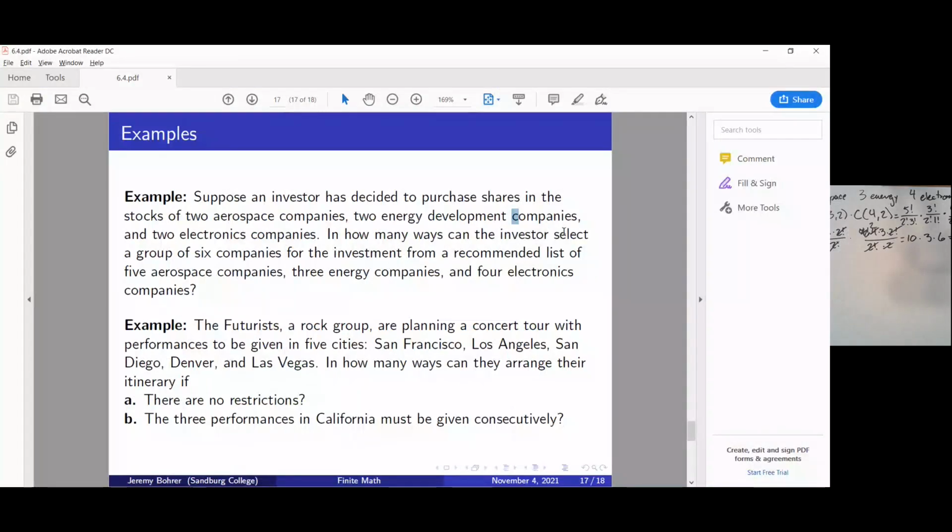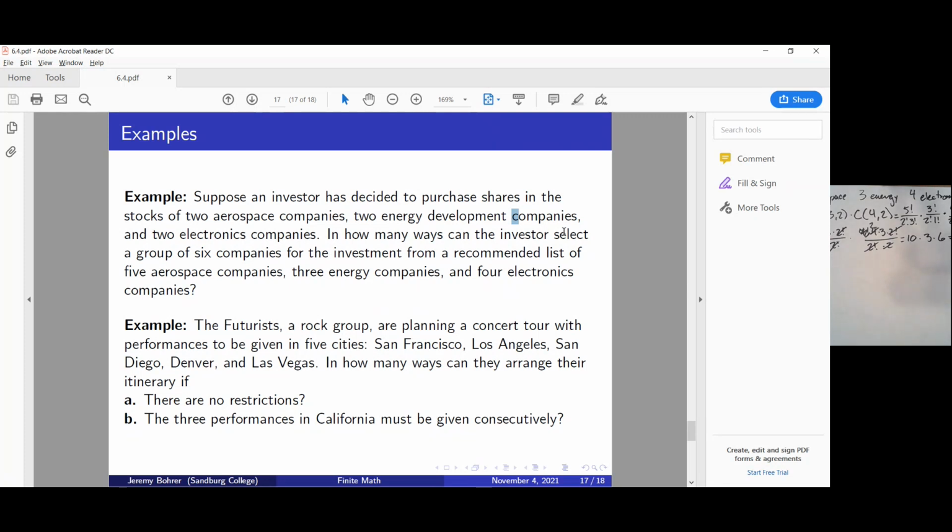Our next question: the Futurists, a rock group, are planning on a concert tour with performances to be given in 5 cities: San Francisco, Los Angeles, San Diego, Denver, and Las Vegas. In how many ways can they arrange their itinerary if A, there are no restrictions, and B, the 3 performances in California must be given consecutively?